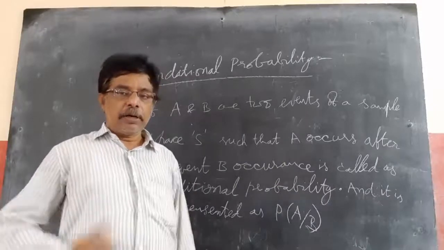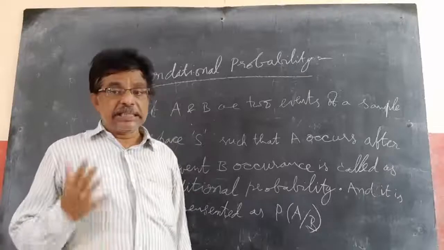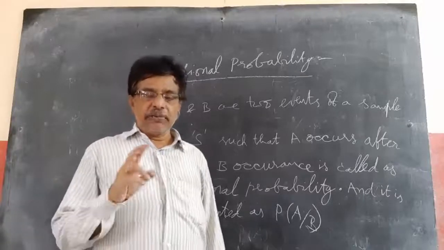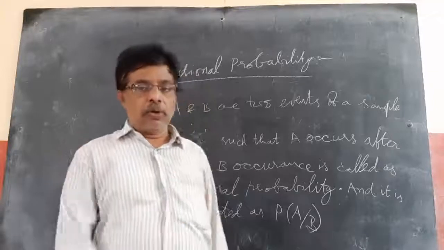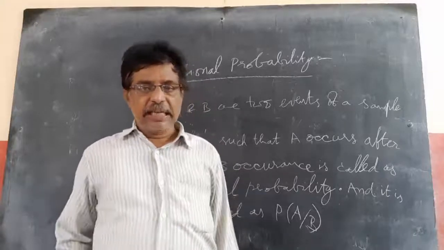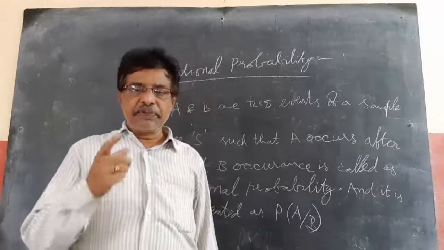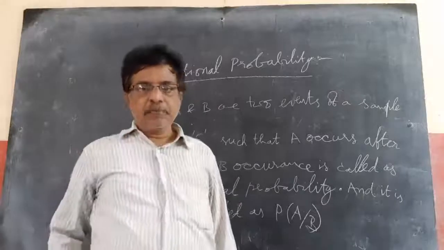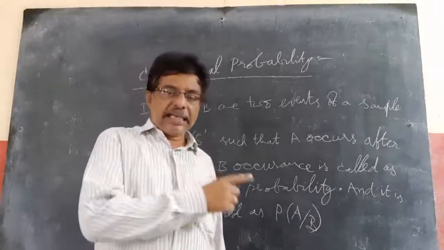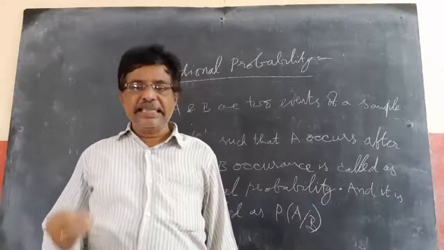For example, we are throwing a pair of dice. There will be a total of 36 outcomes, we know. In that, I am specifying a condition that the sum is 7 and neither die shows 5.